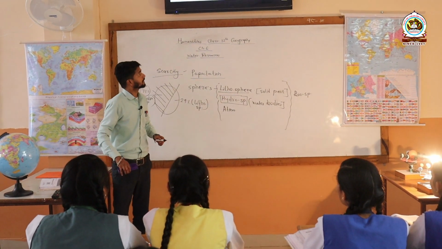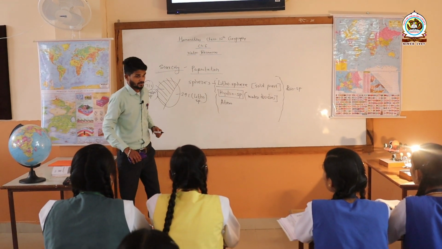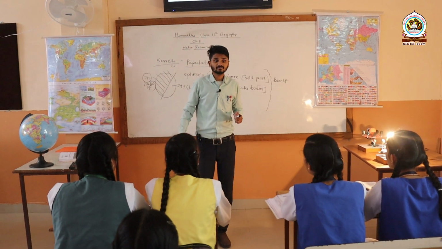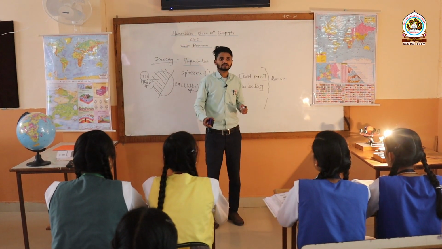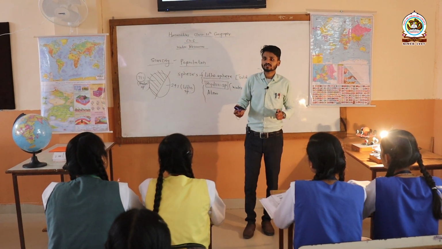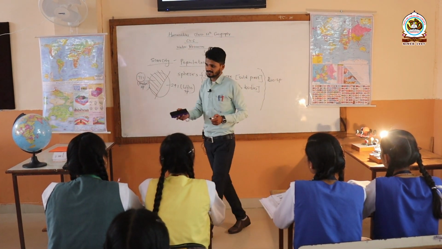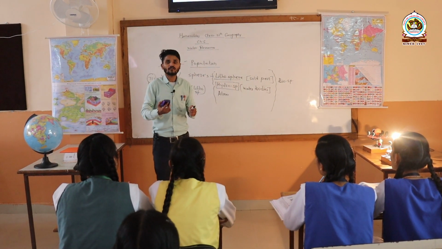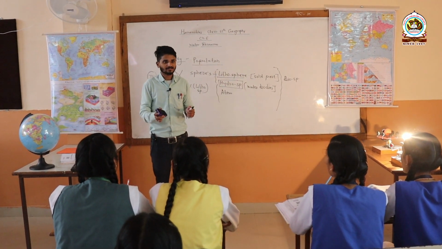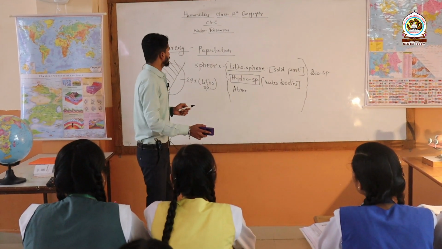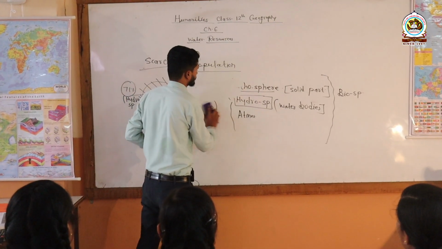The water which can be used for drinking purposes, especially by humans. Yes, the water which is suitable for human beings can be considered as what? Fresh water.